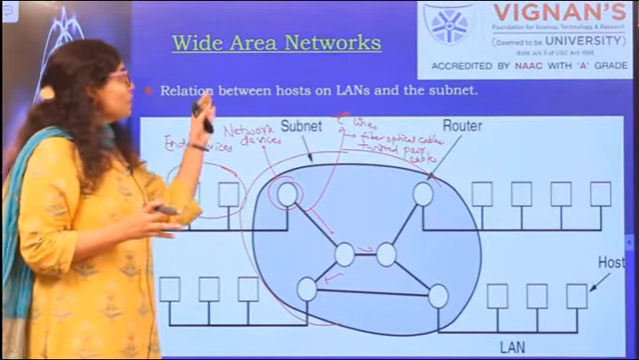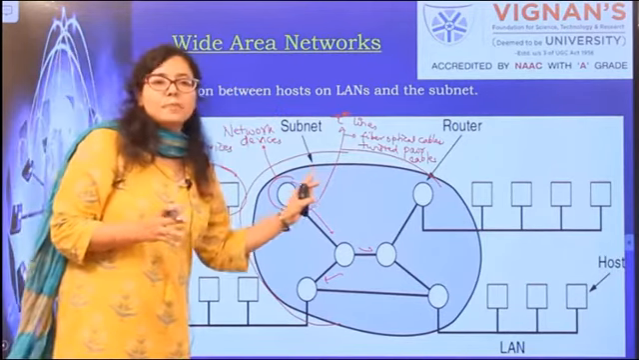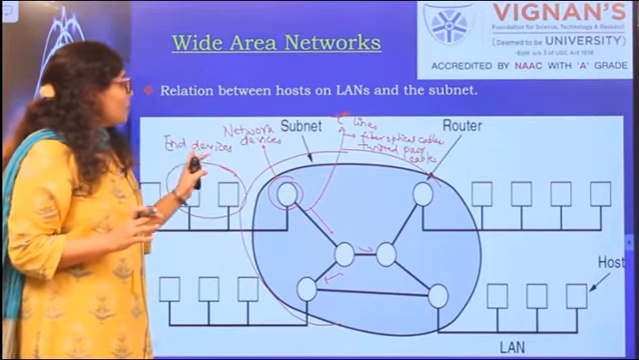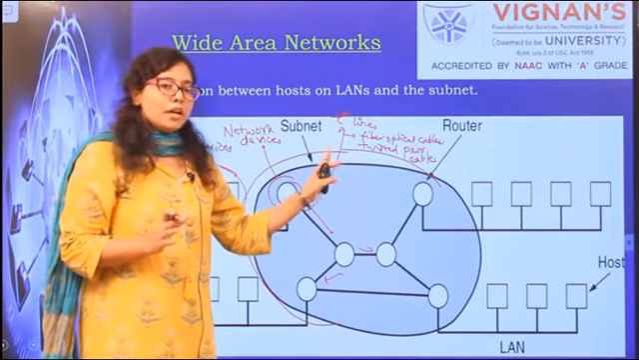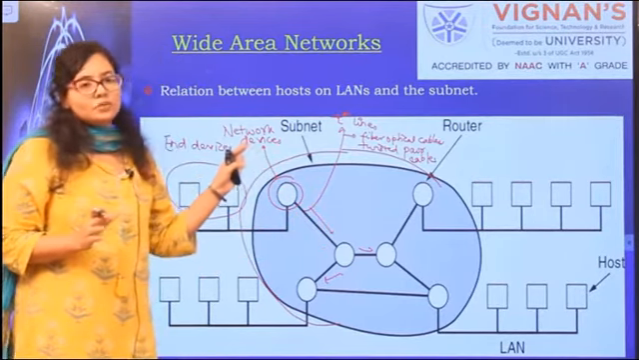In short, when we talk about a wide area network, we talk about these end devices and the subnet separately. So this wide area network comprises end devices and a subnet, where the subnet comprises these transmission lines and the network devices.